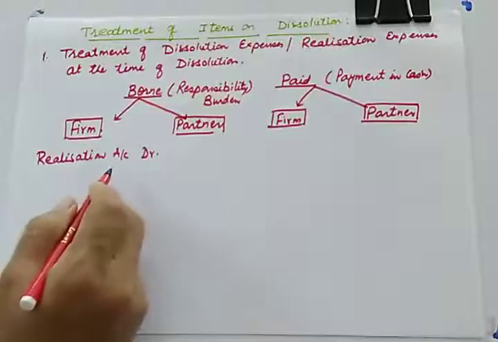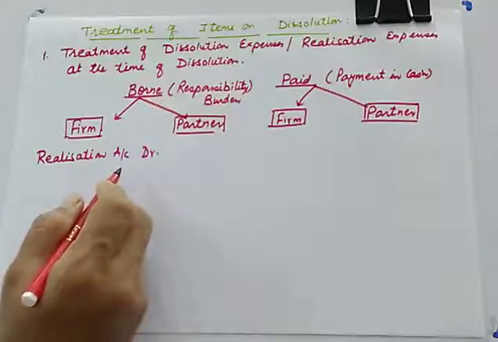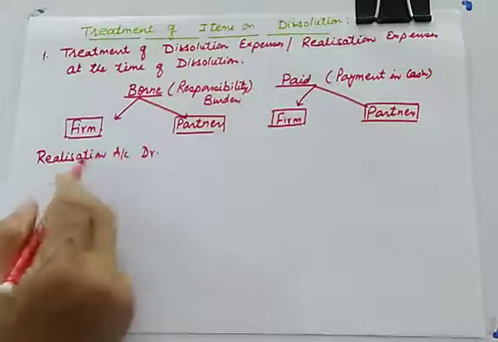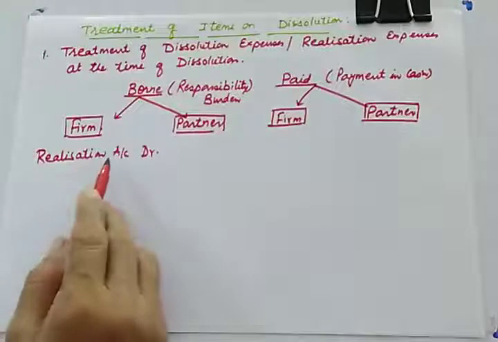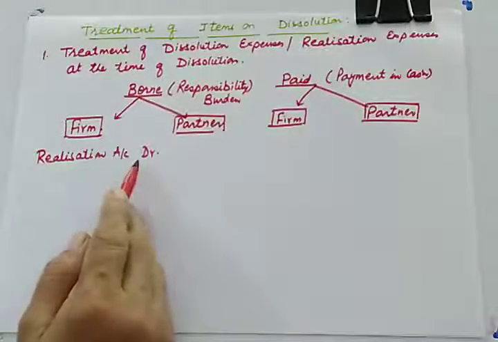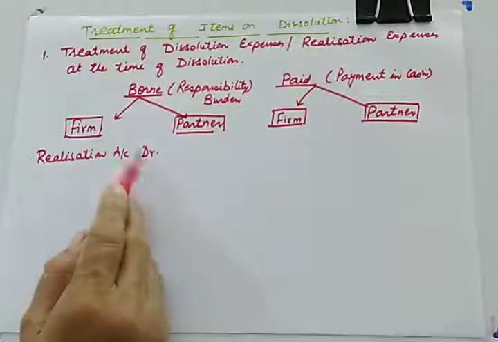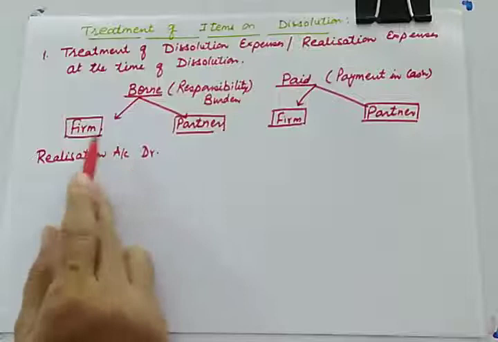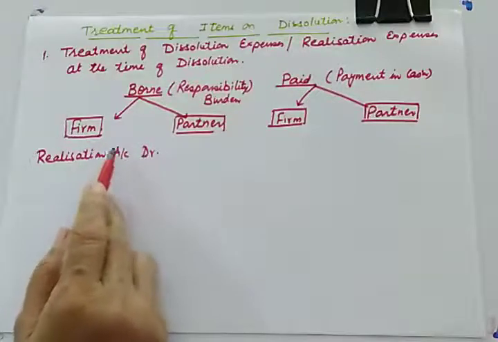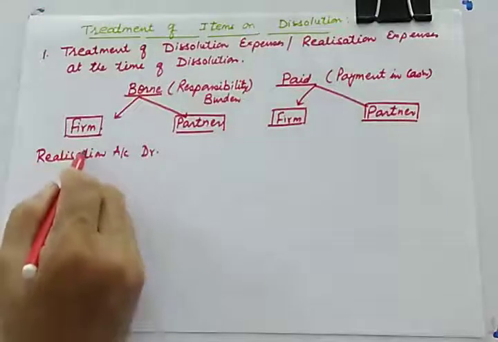Like for example, when we pay salary, we give debit to salary. When we pay rent, debit to rent. But here, because the firm is dissolving, we don't want to create a new ledger, and you know that realization account is a nominal account. So whenever the firm is ready to take the burden of realization expenses, it will give debit to realization account.